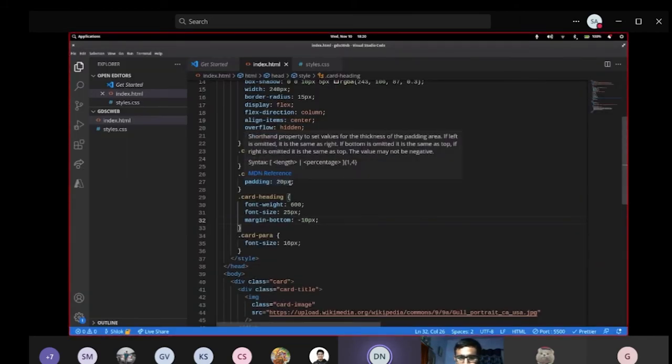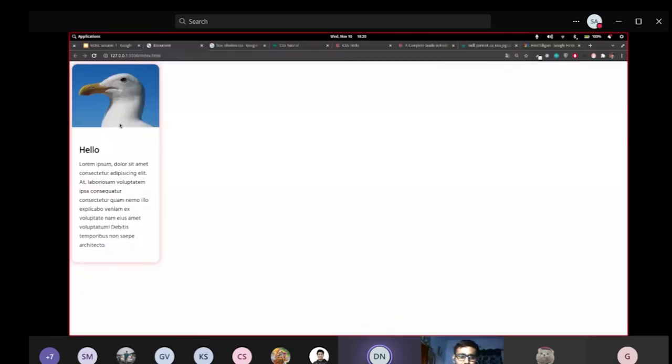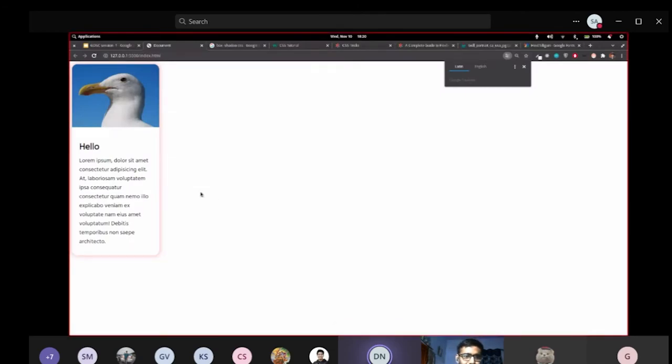So card body, what you can do is I change the padding to 20 pixels, 20 pixels, 10 pixels, 20 pixels. Let's see. So this is 10, this is 20. So let me save it. Maybe some other padding is creating some issues. Let it be. So this is how it looks now, right?